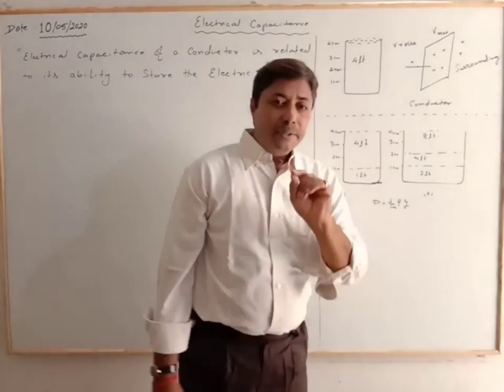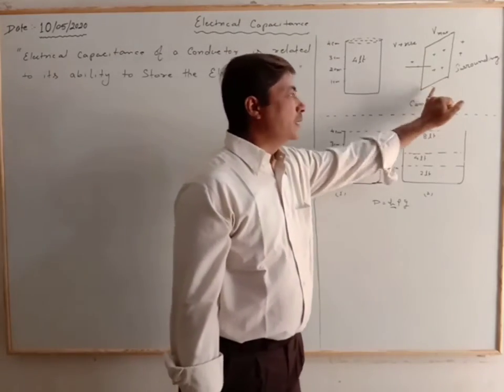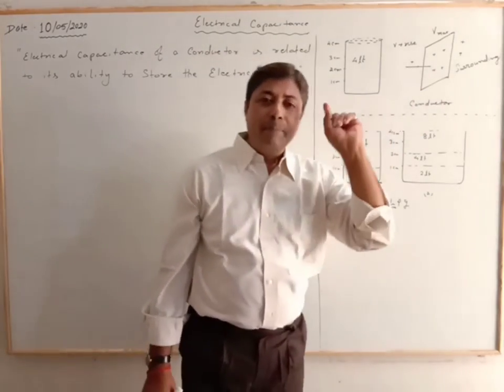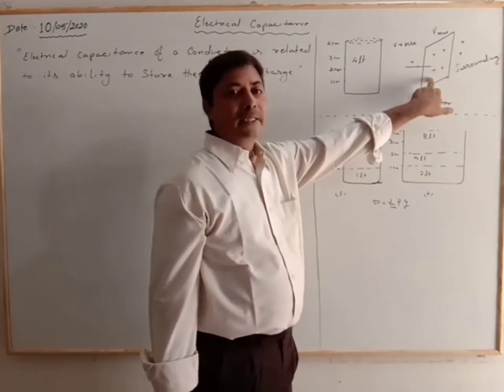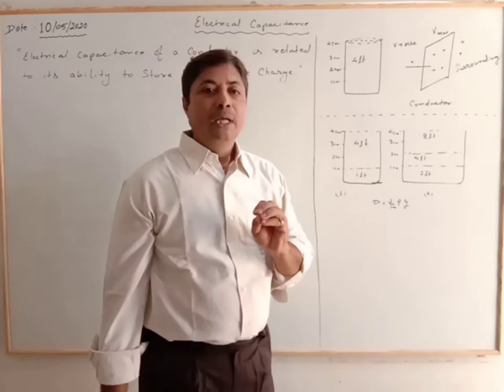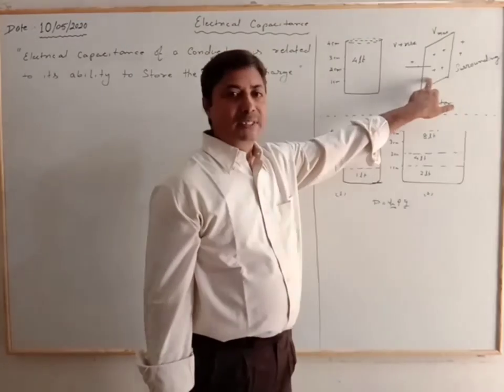Now the capacitance is the mechanical analog of this. Whenever we bring charge from infinity to the capacitor, we are doing work, and that work provides potential to the capacitor.